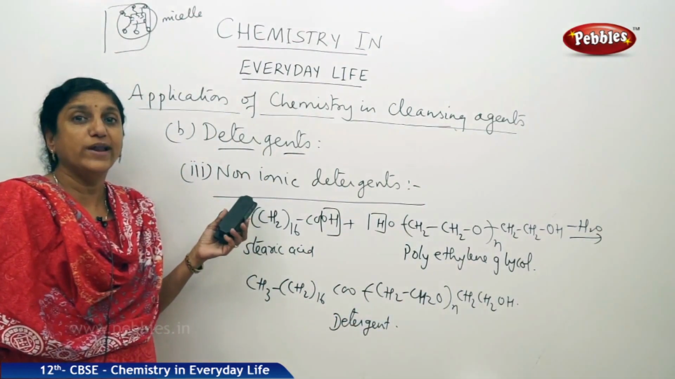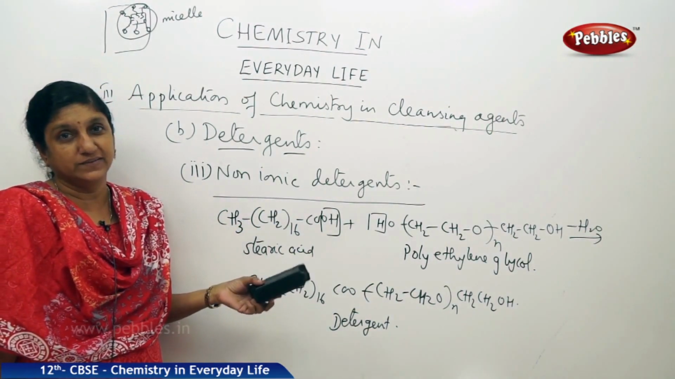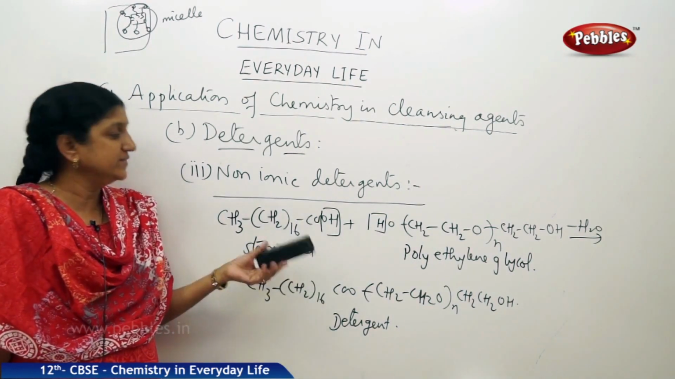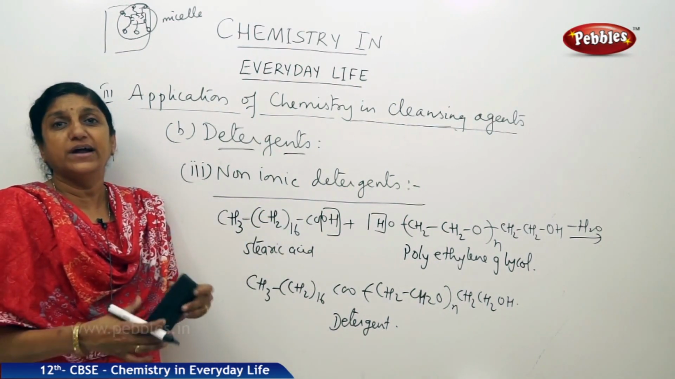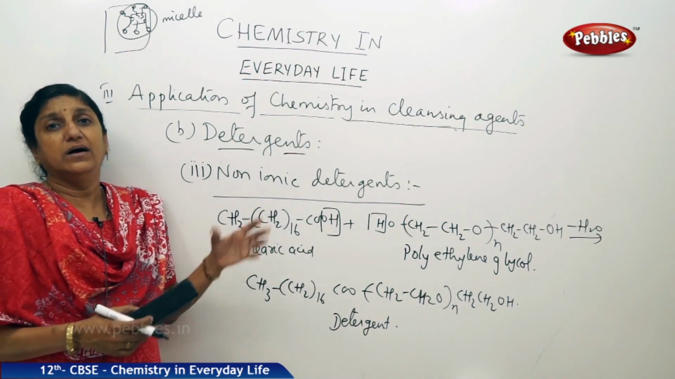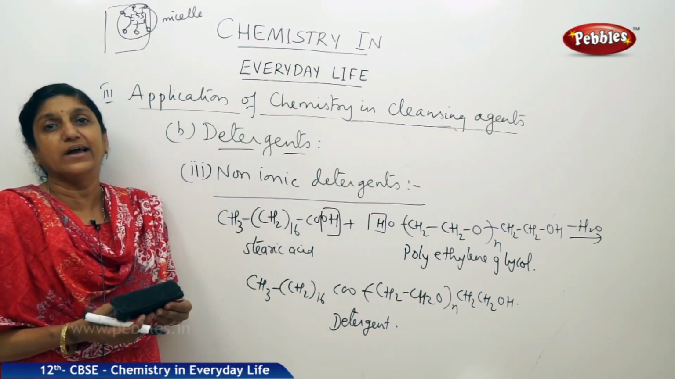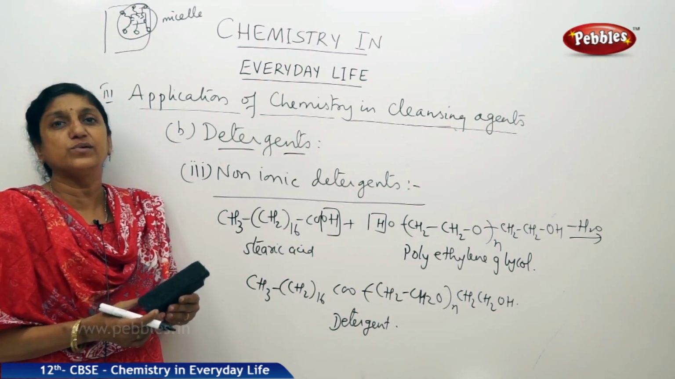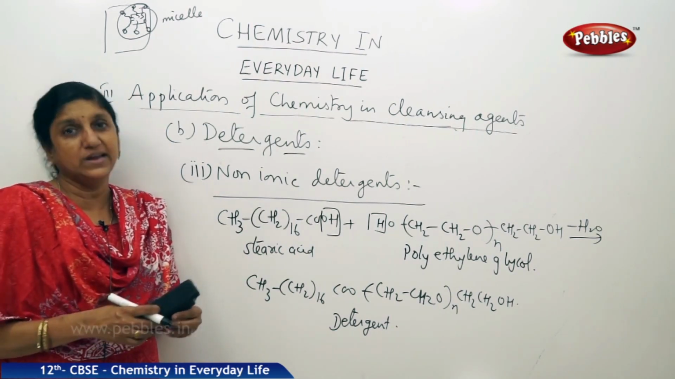So as I said, non-ionic detergents are used in dishwashing liquids. Most of the soaps that we use as dishwashing liquids contain non-ionic detergents. So this is about our discussion. As I said, the cleaning action of detergents is exactly similar to the cleaning action of soaps. Micelle formation takes place here also, and the micelles are removed by scrubbing or brushing action.